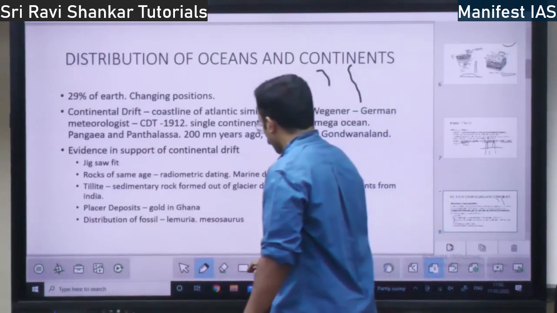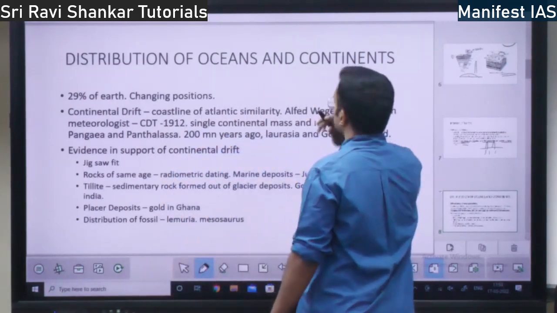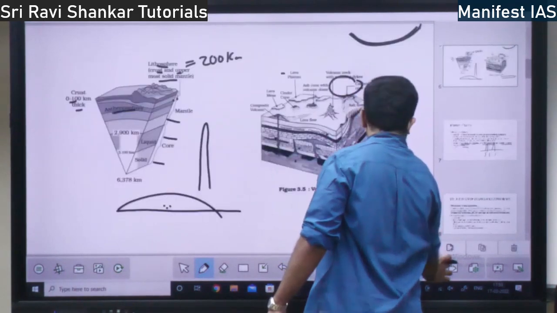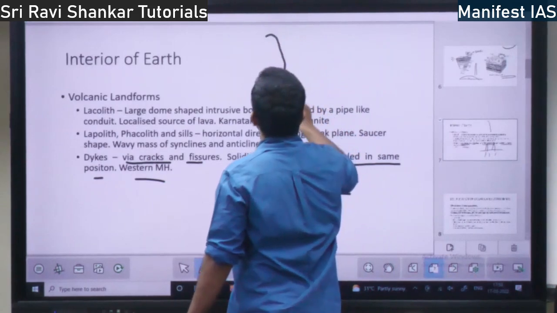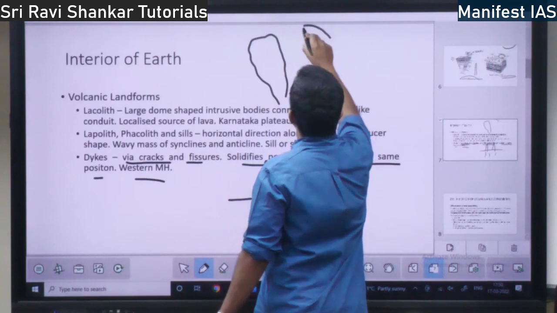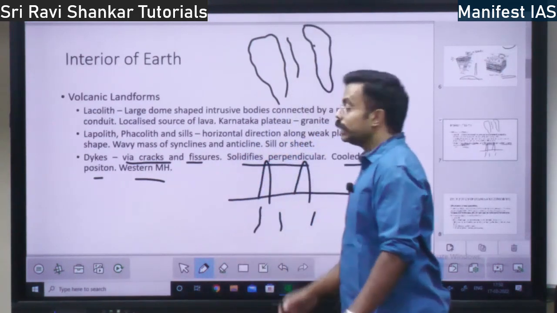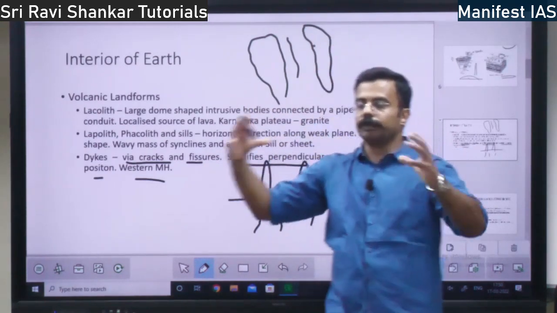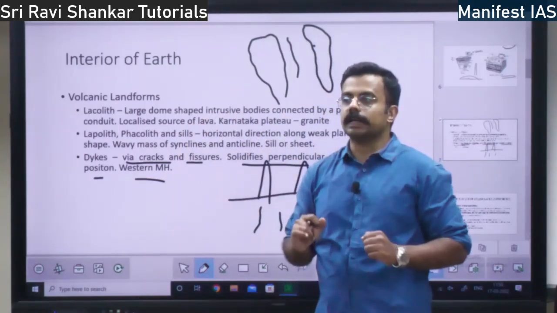If you look at the map of Africa and America, you take the example of Africa. So this is South America, and you have Africa something like here. In the middle, you have the Atlantic Ocean. He says if you bring these two bodies together and fix them, they fit perfectly, right?